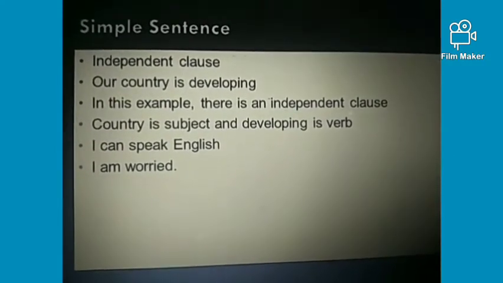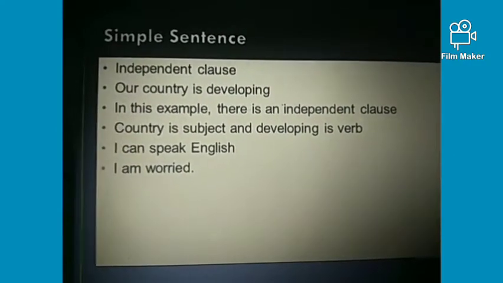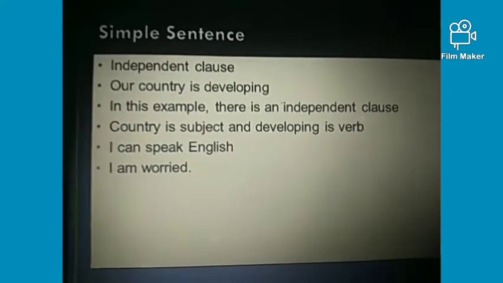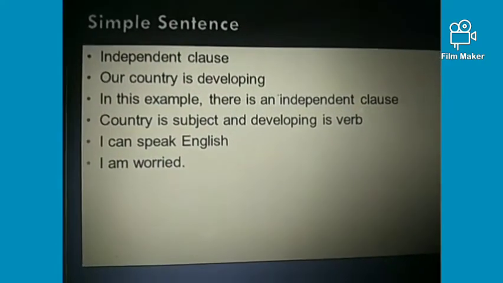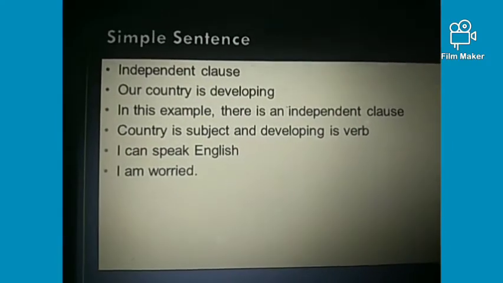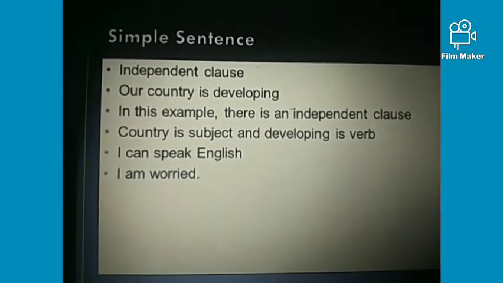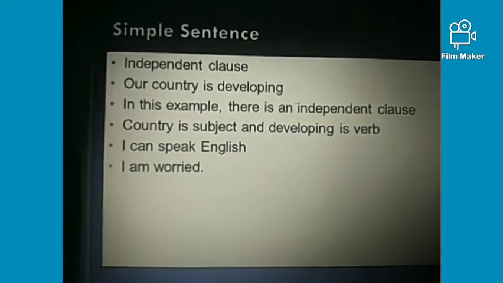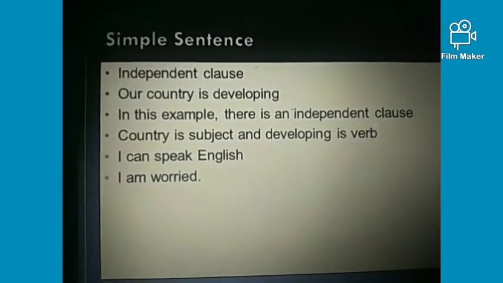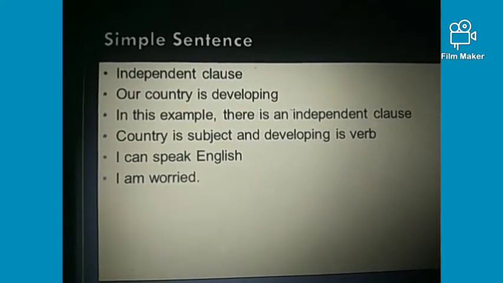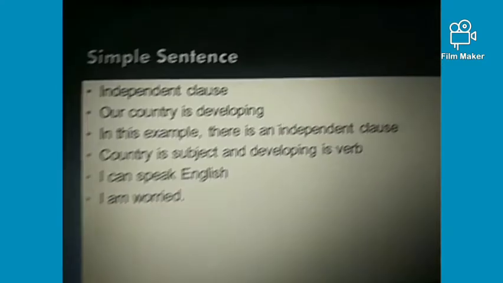Means it presents a complete thought by itself, right? As you can see, our country is developing. Here our country is the subject and developing is the verb, right? And it is an independent clause. It is giving a meaningful message by itself. It does not need any other tense or any other sentence to complete it, right?